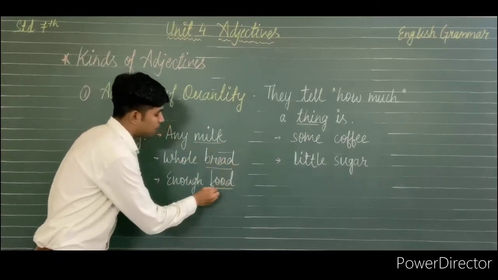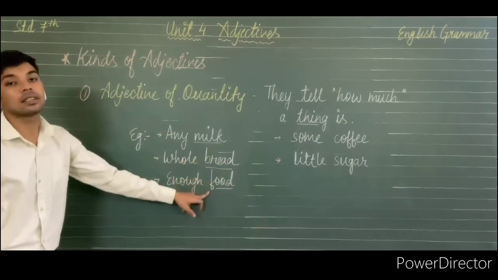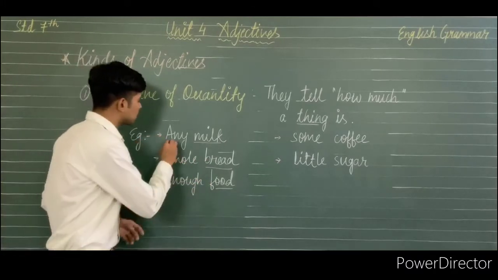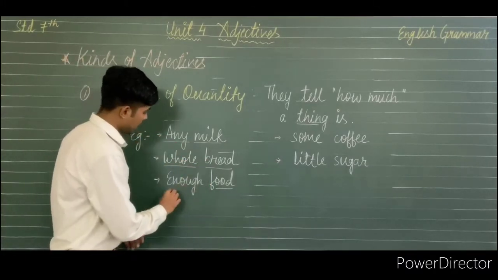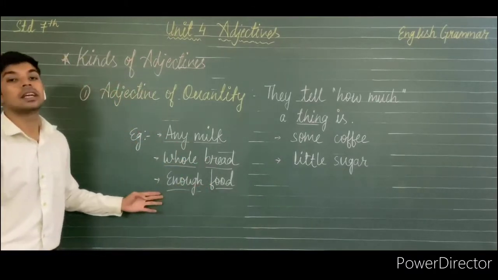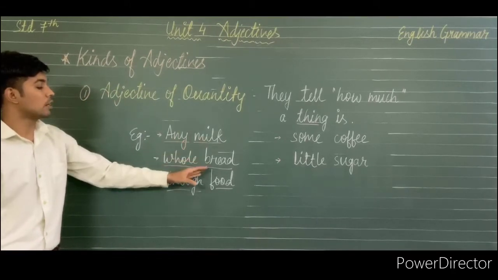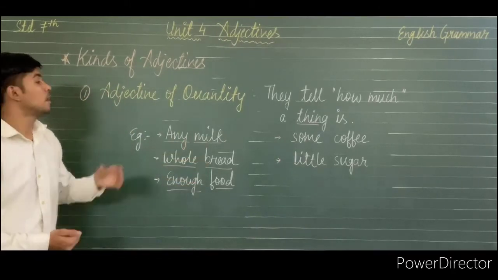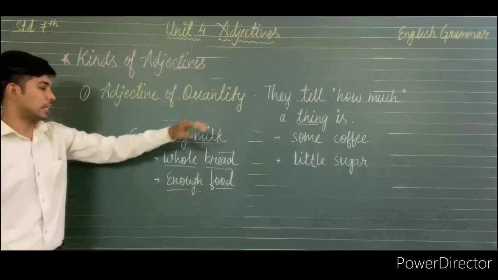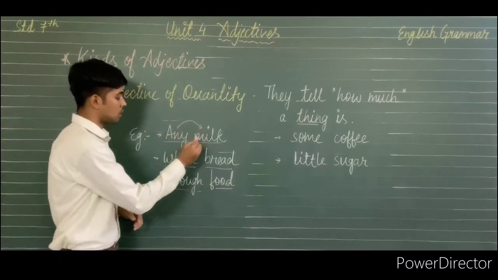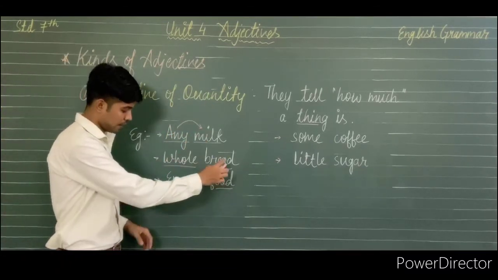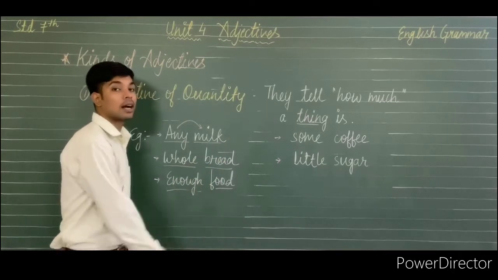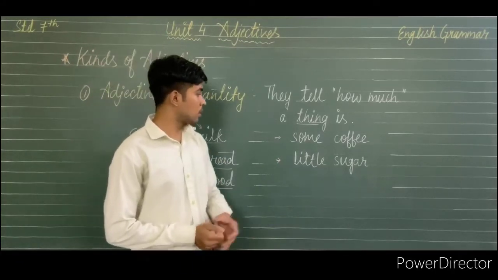Milk, bread, food, these three are used as nouns, and the words any, whole, enough here are describing those nouns in the form of adjectives of quantity. Any milk, whole bread, enough food are some of the examples.